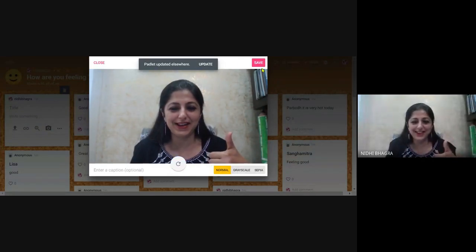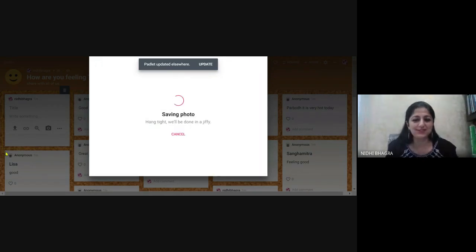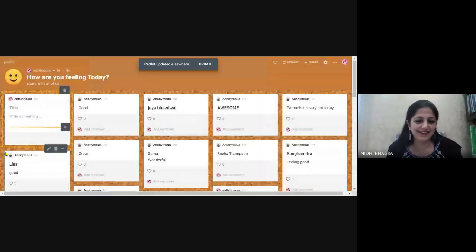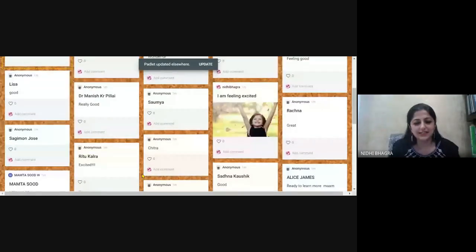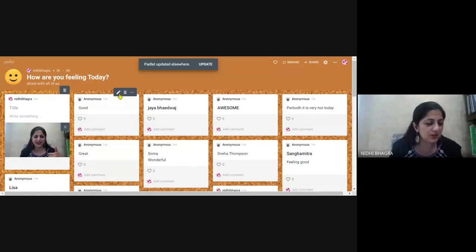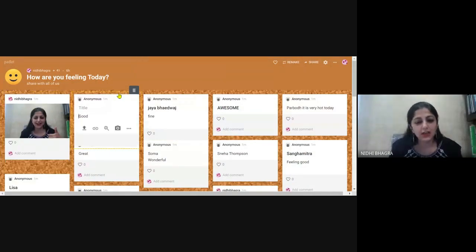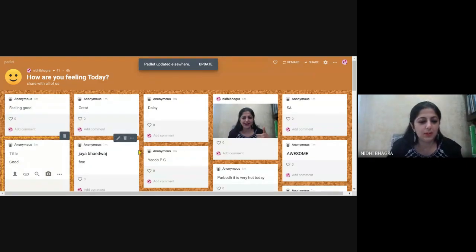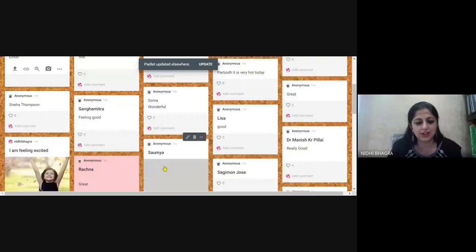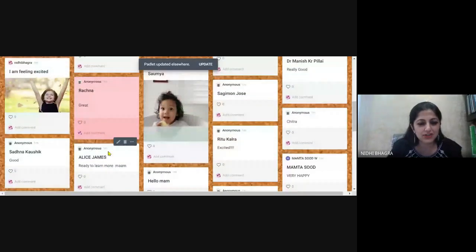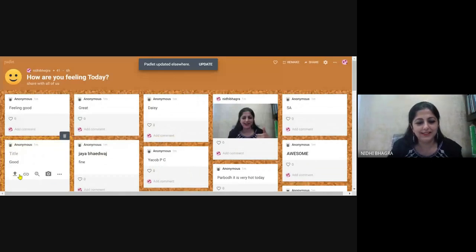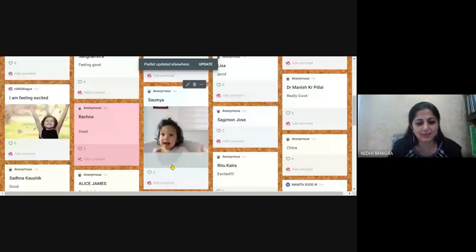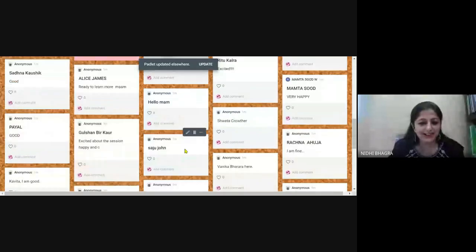I'm just clicking a photo to give you a glimpse. So you can also try using multimedia. There is an option of edit post. You can click your selfie. You can even upload a GIF, any image. Please try that. It will be fun. Rachna ma'am has changed the color also, so you can do that as well. Soumya ma'am has uploaded a GIF. Yes, Gulshan ma'am has written excited about the session.